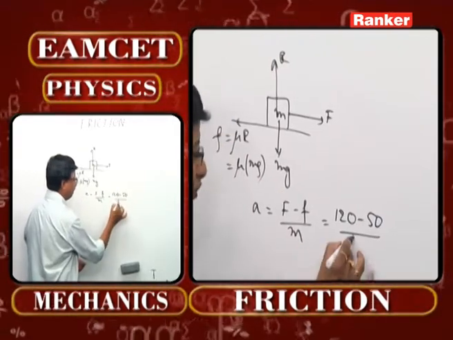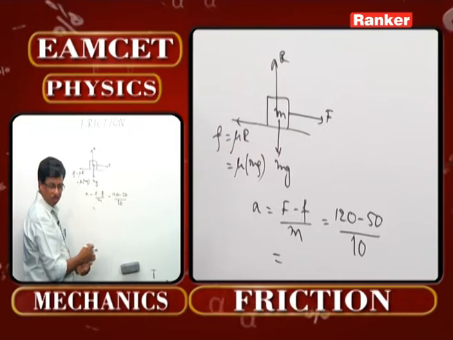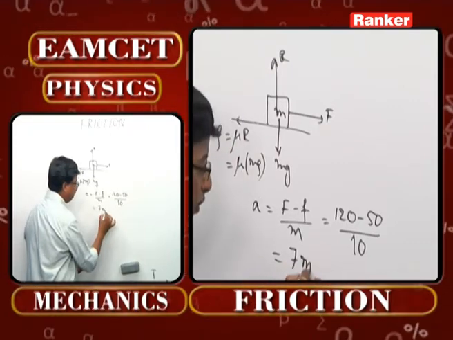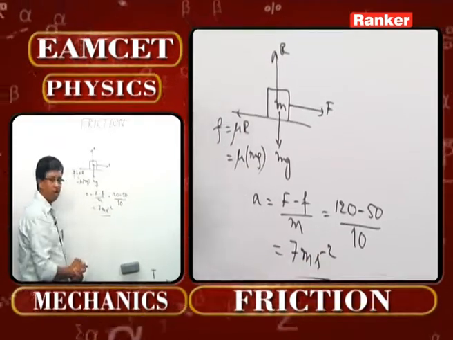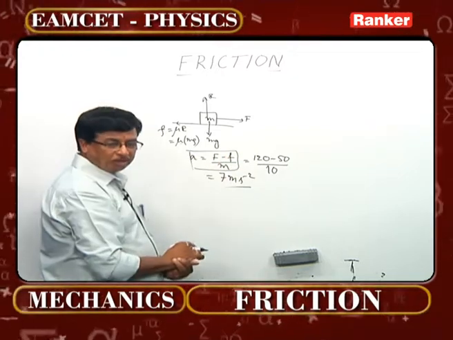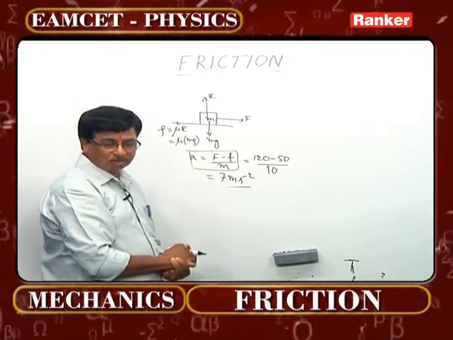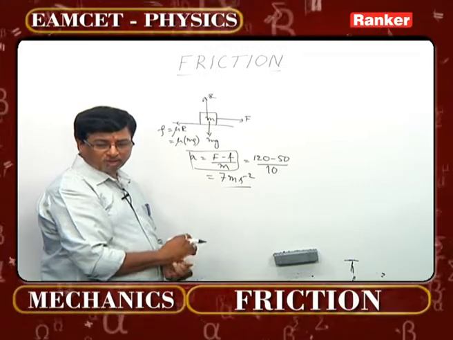By what is mass again? 10. After all, it will now be 7. Straight away, you will be getting meter per second square. This is the acceleration of the body. So ultimately, one should remember this as the formula for acceleration of the body in the horizontal direction. That's question 13. Now come to the next number.